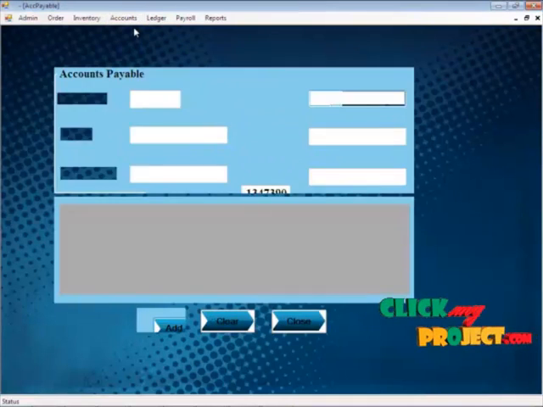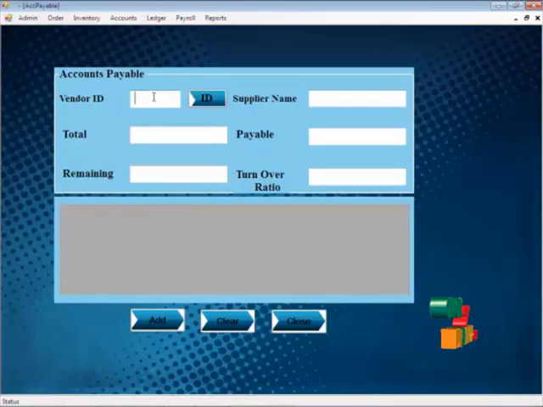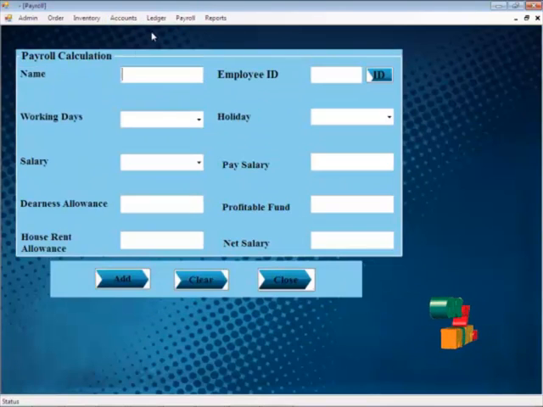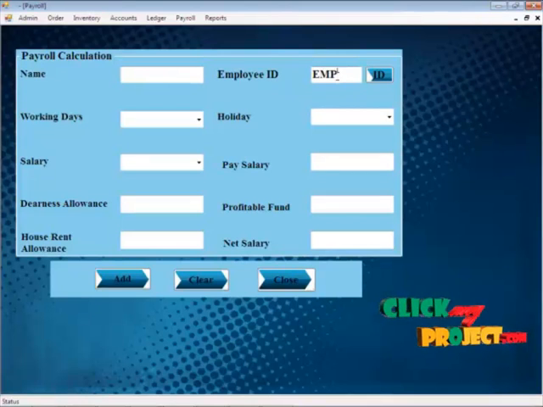Now we come to account payable and account receivable. Here account payable is something like this. If you do not give a valid number, it will show you a message. And now we move on to payroll. Here the payroll calculation can be done. This is for employee 0, that is the employee ID.